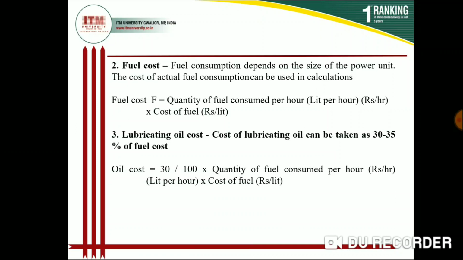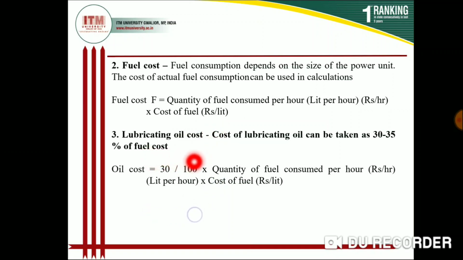So 5 into 80 will be 400 rupees, the cost of fuel per hour of operation of the tractor. That is calculated by the formula: fuel cost is equal to quantity of fuel in liters per hour multiplied by the cost of fuel in rupees per liter.